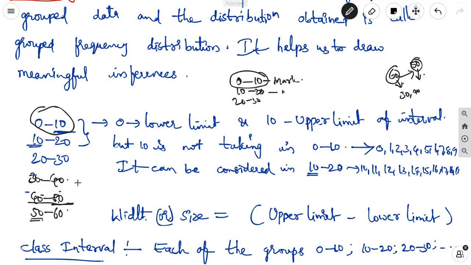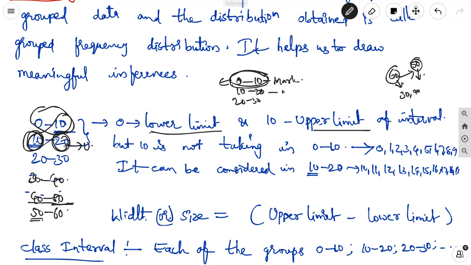But here in the grouping data, we follow some rules. The 10 is in two intervals: one is the 0 to 10 interval, the other is the 10 to 20 interval. Grouping means each group can be taken as an interval. In that, 0 is the lower limit, 10 is the upper limit. The left side number is called the lower limit. The right side number is called the upper limit for each and every interval.